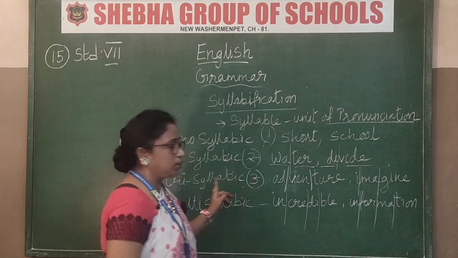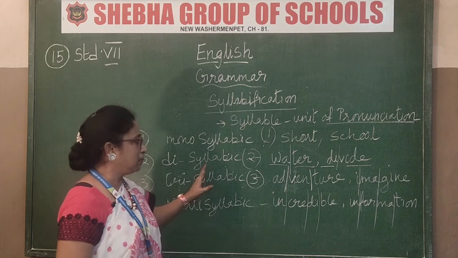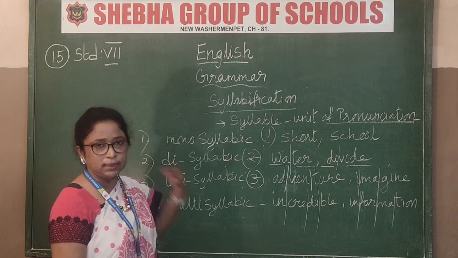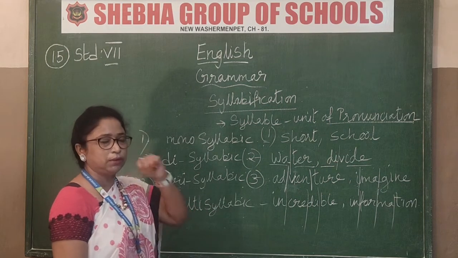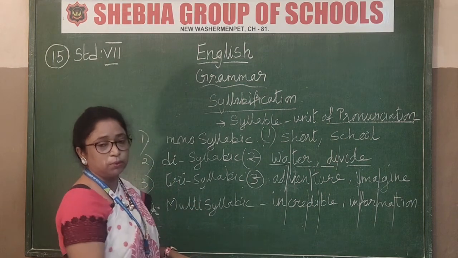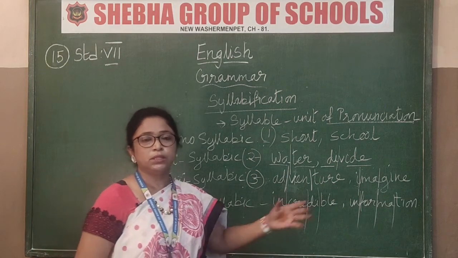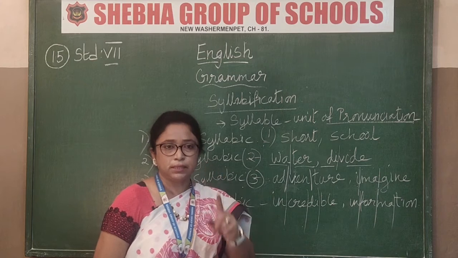All this is not there in your book. In your book, this explanation is not given to you, but I am giving it so that you can understand it better. It is not there, so you better go through this video class, otherwise you will not understand. What is given in your book on syllabification is a very limited explanation. So this explanation will help you divide the word properly. Keep a dictionary at hand, right?